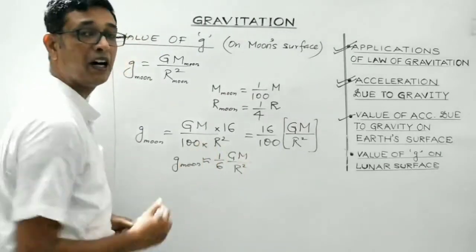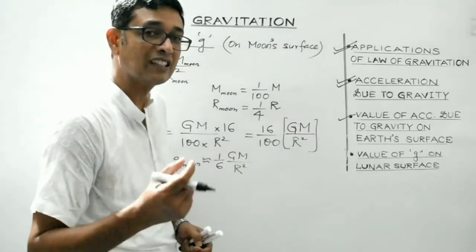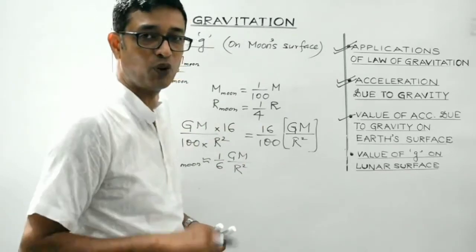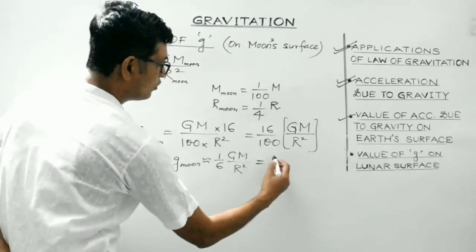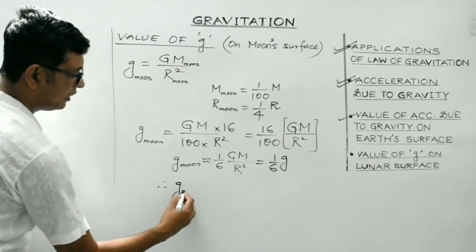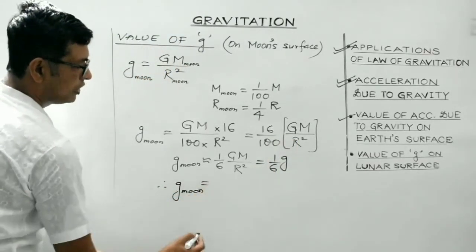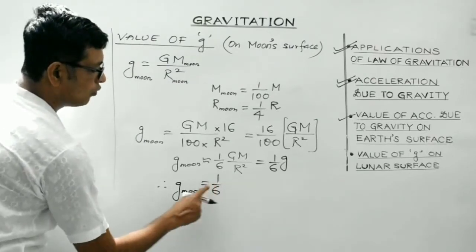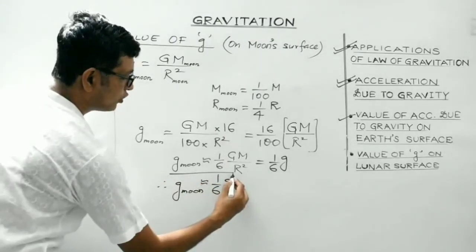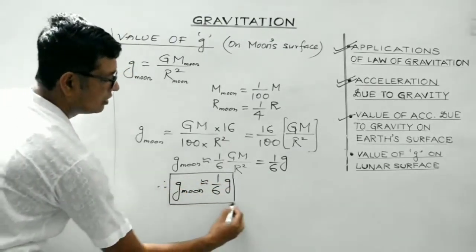So Gm divided by r square will be the value of acceleration due to gravity on the earth's surface. That we have represented by small letter g. So it is equal to 1 by 6 of g. Therefore, students, there is a very important result. g moon is approximately equal to 1 by 6 of value of acceleration due to gravity on the earth's surface.